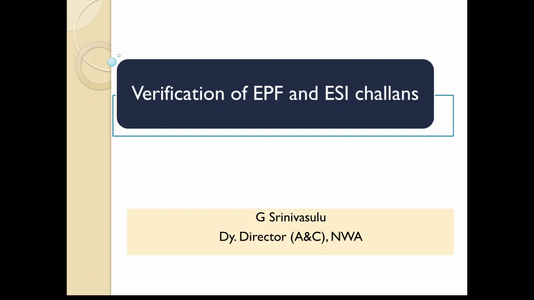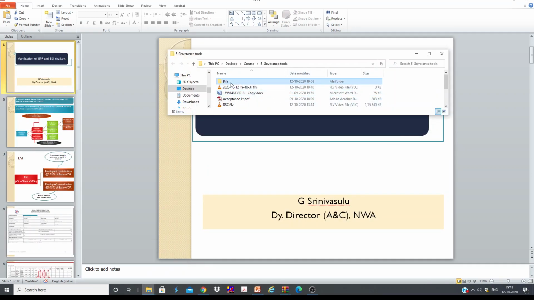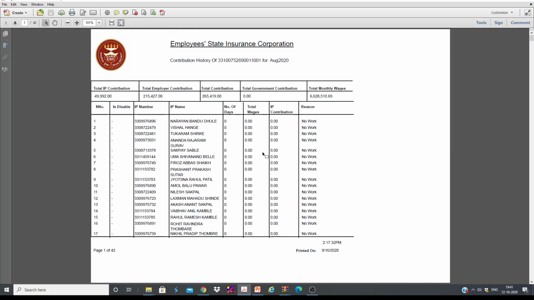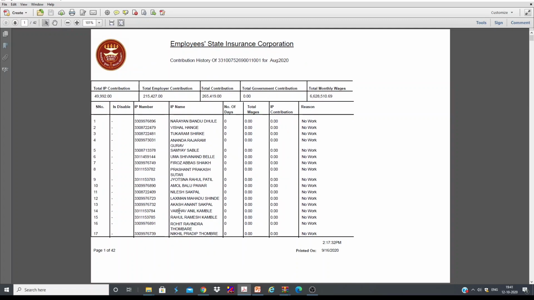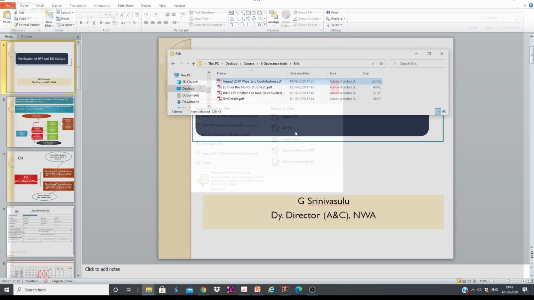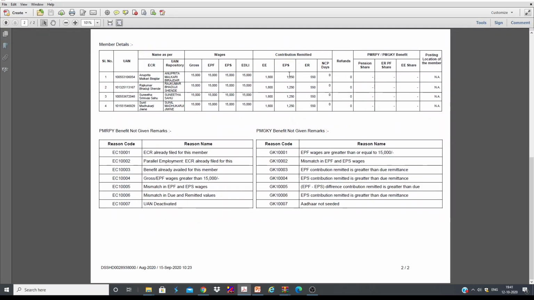If you look at any particular bill, let's say, you can see this is the ESI challan, and we are not able to understand what is meant by this IP contribution. Similarly, we have the ECR. We don't understand what is meant by this EE, what is meant by this EPS, what is meant by this ER.